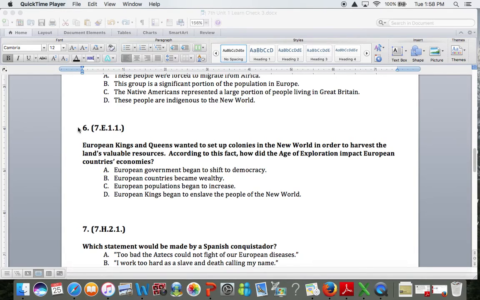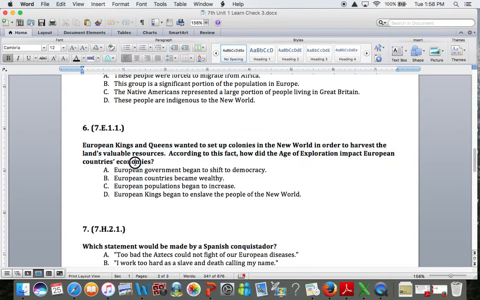So number 6, European kings and queens wanted to set up colonies in the New World. Remember, the New World is the Americas. They want to set up these colonies in the Americas in order to harvest the land's valuable resources. According to this fact, how did the Age of Exploration impact European countries' economies? The key here is the word economies. When we talk about economy, you're talking about money. So somewhere in the answer choices, you've got to have something that pertains to money or value or wealth. So how does the Age of Exploration impact people's money?